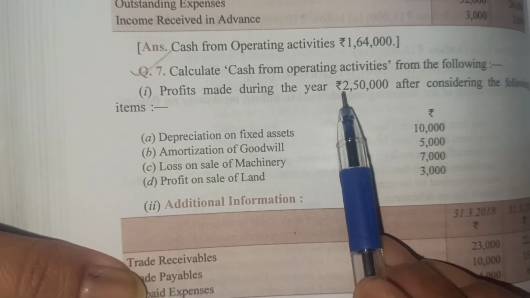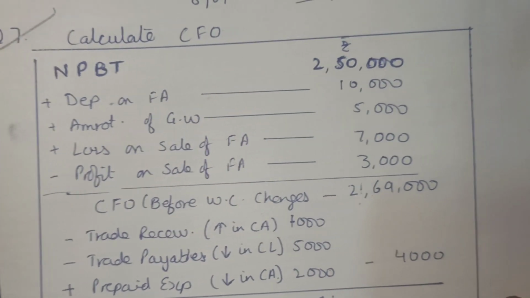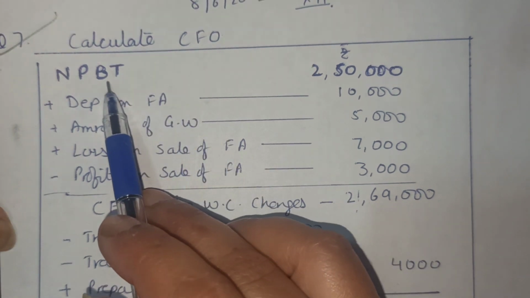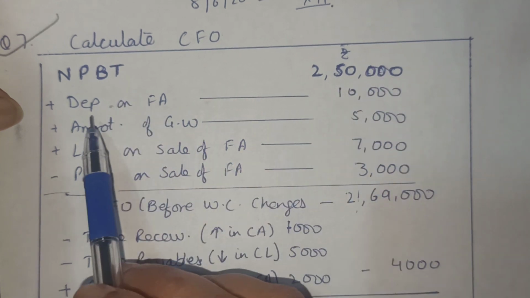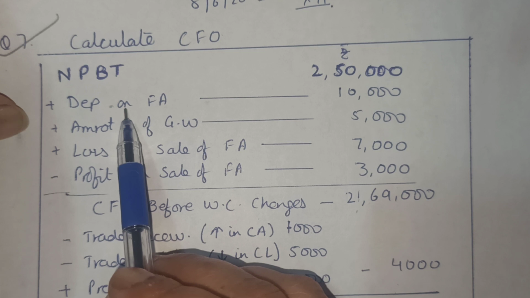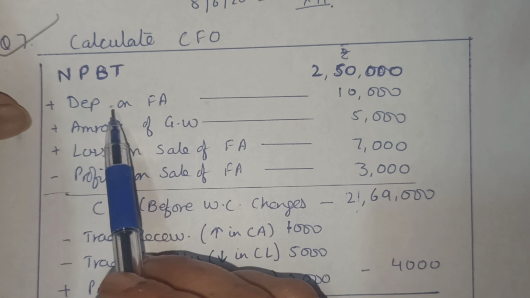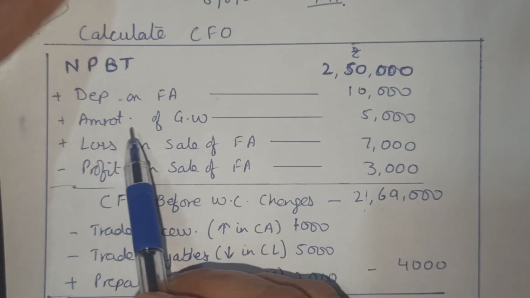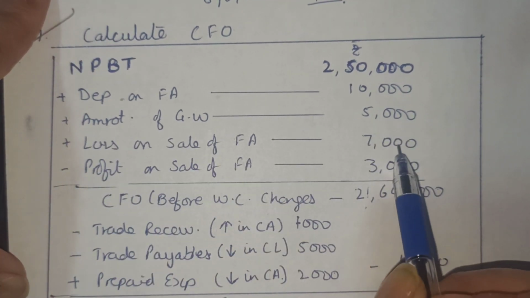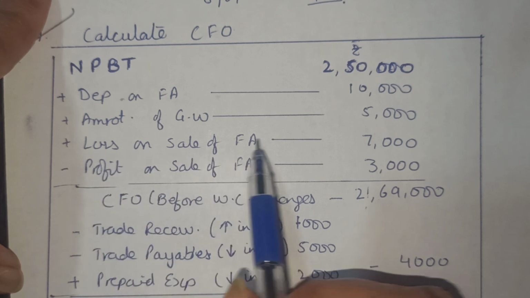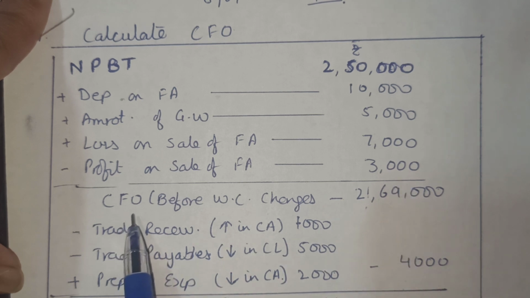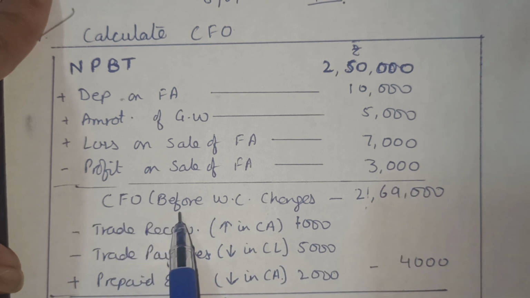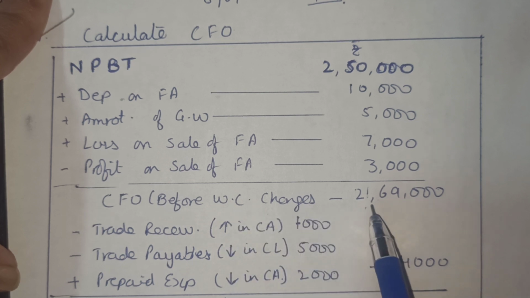The question always begins with NPBT. I told you four steps to begin the question. Yesterday I discussed with you. The question will always begin with NPBT. NPBT as given in the question is rupees 2,50,000. 2,50,000 plus depreciation. All the non-cash and non-operating items are being added. Depreciation on fixed asset, amortization of goodwill, plus 5 lakh plus 5,000, plus loss on sale of fixed asset, minus profit on sale of fixed asset, we will get cash flow from operating activities before the working capital changes.